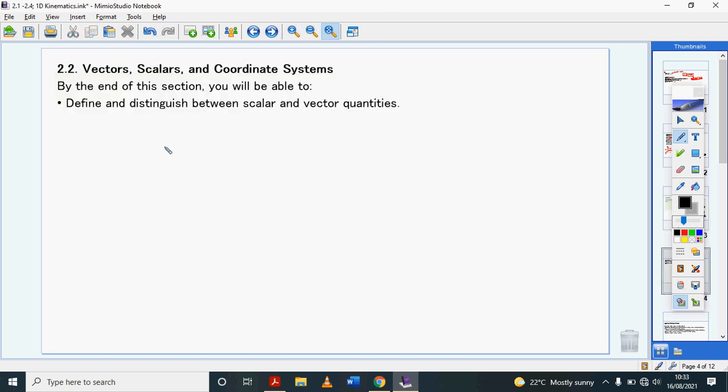Vectors and scalars. I've said a lot about this already, so let's just make it official. A vector quantity is a quantity that possesses both magnitude and direction. Or in other words, a vector quantity can be defined by its magnitude and direction. So vector quantities have magnitude and direction. And scalar quantities are only defined by their magnitude. Magnitude is the same thing as size.